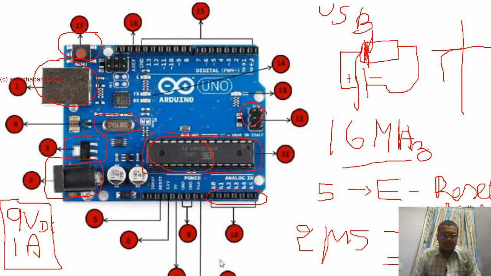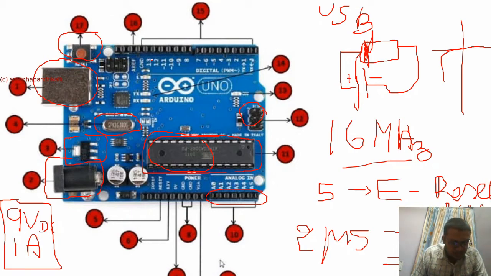So this is a serial peripheral board. You can just connect any serial communication devices here in order to have a communication. And next come the 14 digital pins. Okay, before that we can go for a power LED. Whenever the power is given, the LED needs to blink as an indicator.